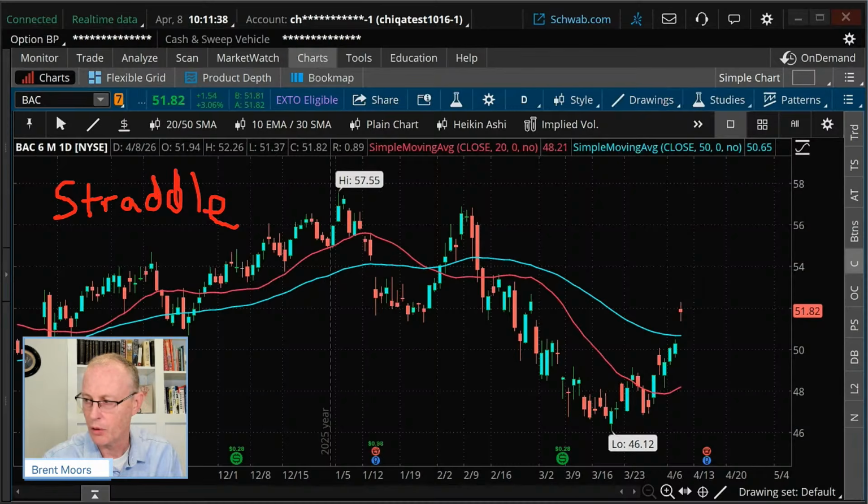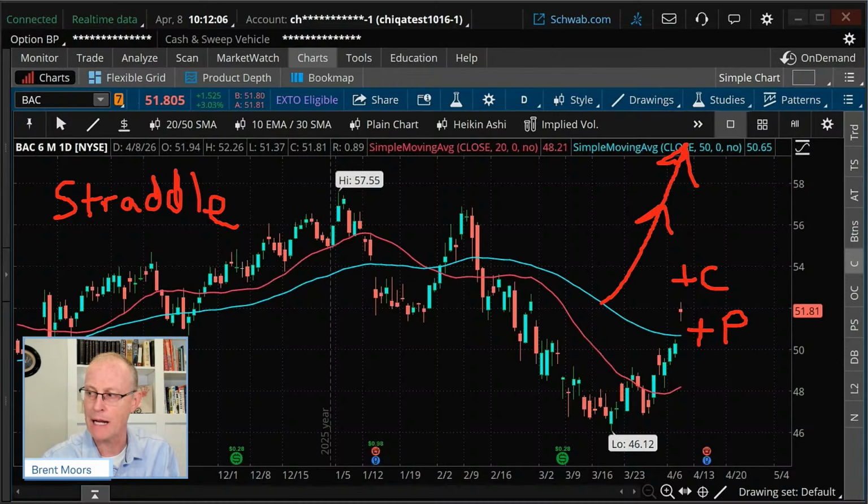I'm just going to put a plus C for buy a call, and plus P for buy a put. You buy those, it costs you a certain amount of money. If the stock goes way up, then the call probably will do great, and the put will probably do terribly. It has to move enough, but if it moves enough, the money you make on the call will make up for what you lose on the put.